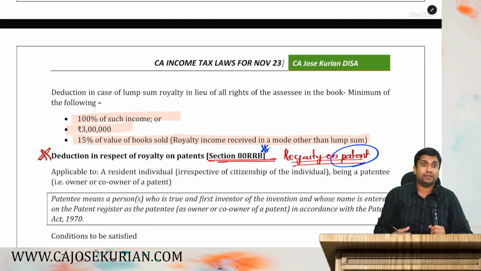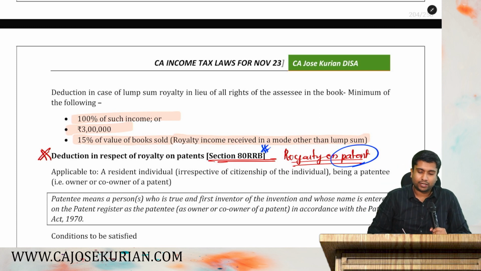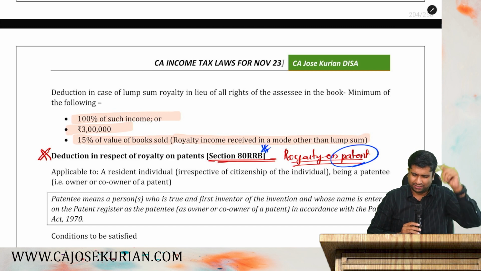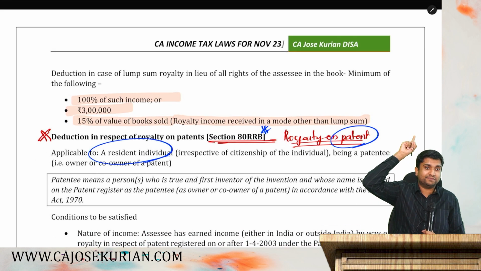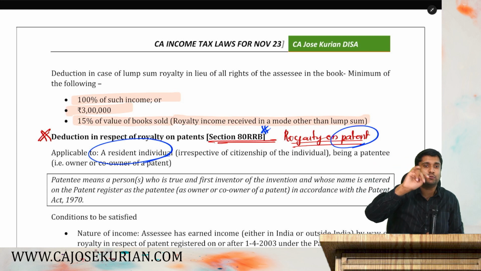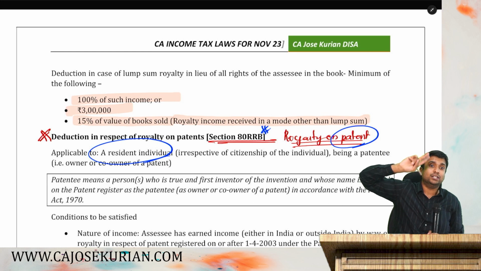Are you with me? Say I'm a scientist and I'm getting royalty on my patent. Then I'm eligible to claim deduction under 80RRB. So let's understand how to claim this particular deduction. Simple it is. I have to be a resident individual. You can compare it with 80QQB. Almost the same, only subject to one difference. The other one was for book authors, 80QQB. 80RRB is for the patent owners.